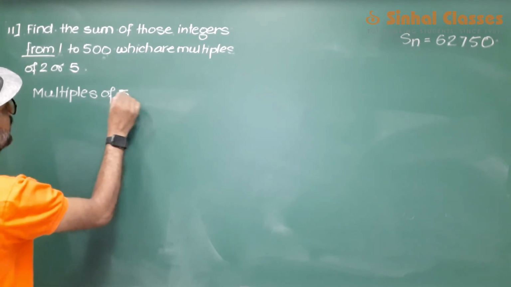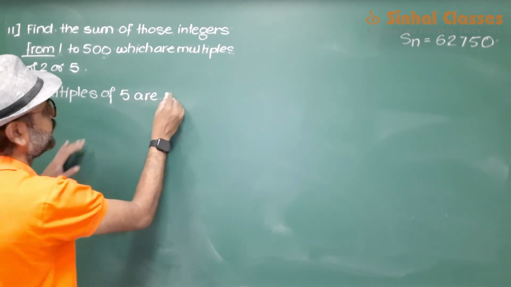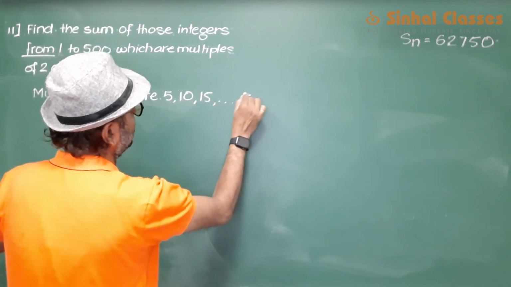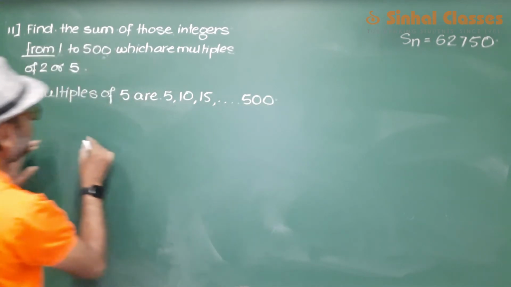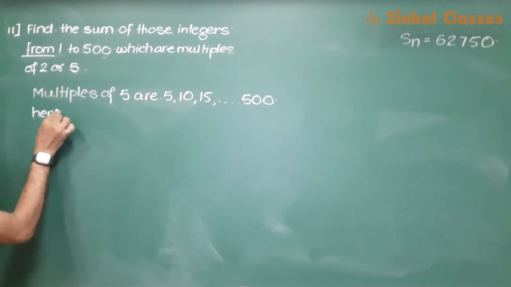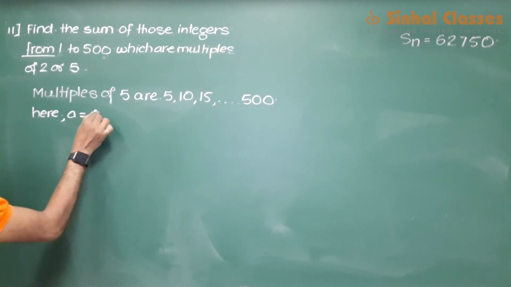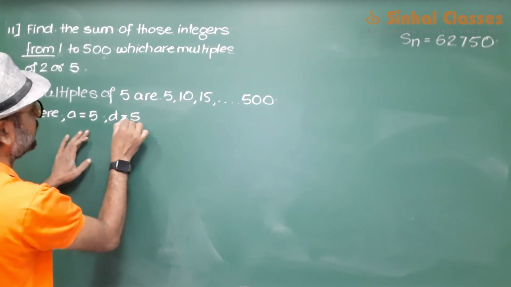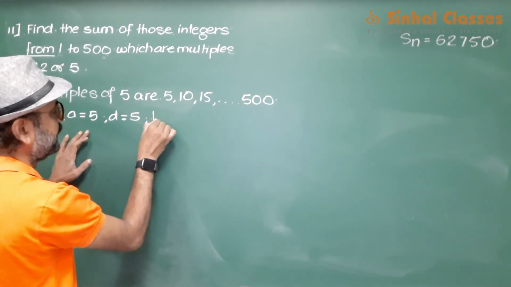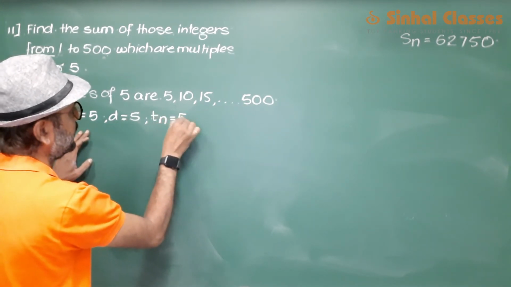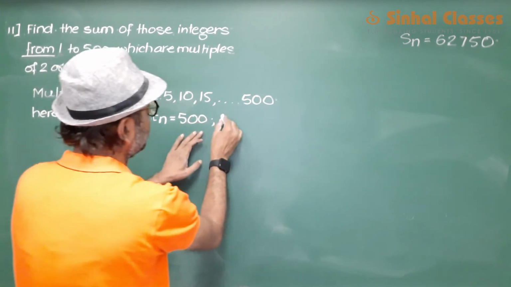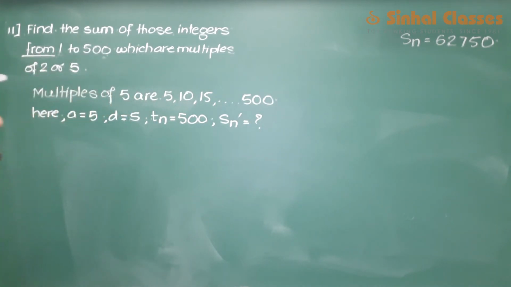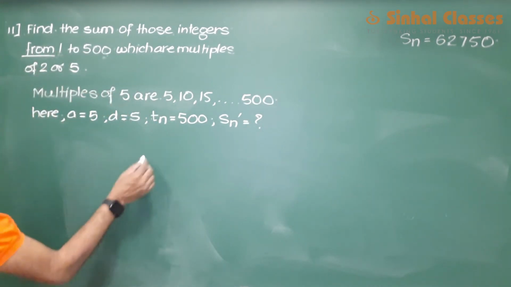Now for multiples of 5: 5, 10, 15 up to 500. Here A is equal to 5, D, the common difference, is 5, the last term Tn is 500, and we are asked to find out how much is Sn dash, S dash n.